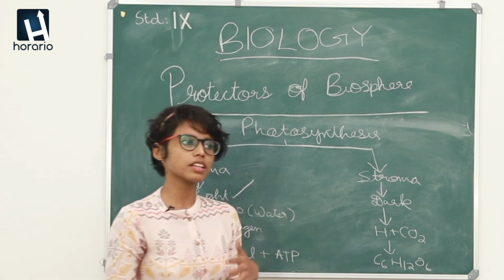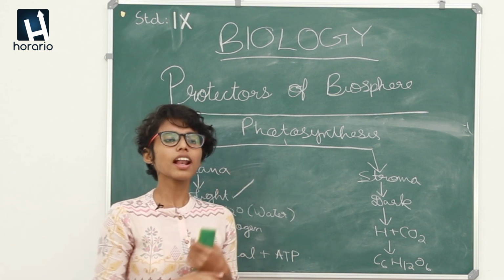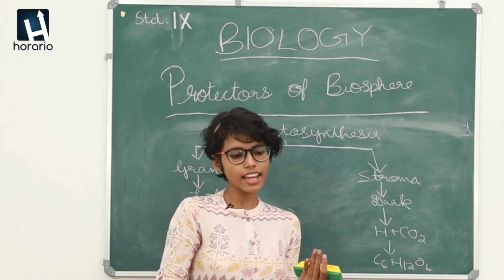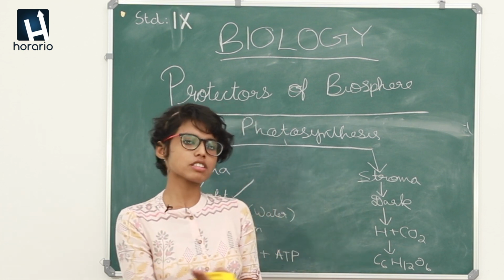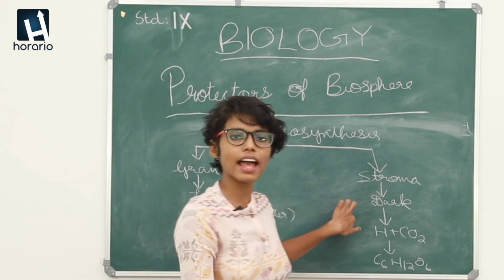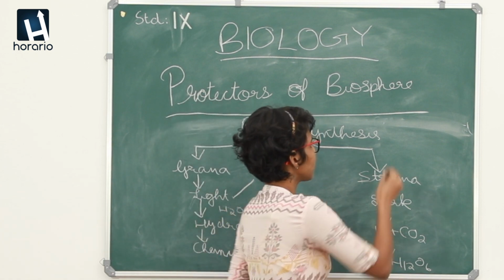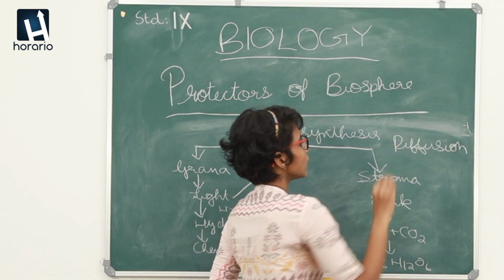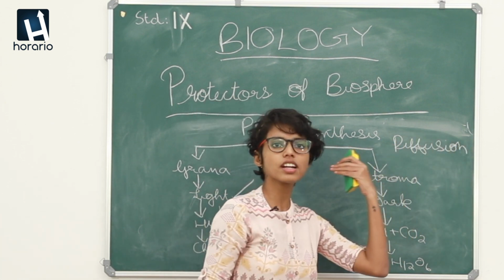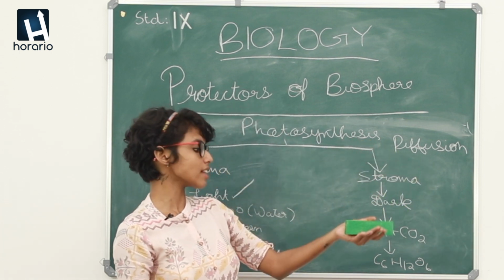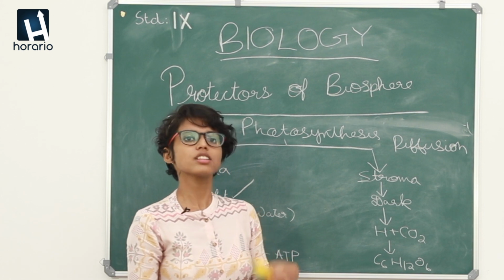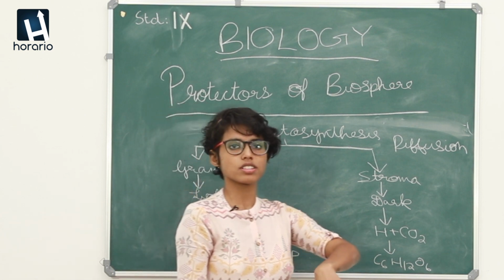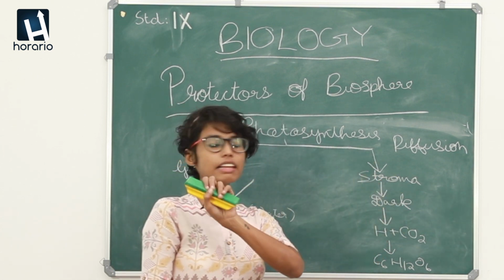Diffusion, what it actually means is, for example, I have at least 10 apples with me and you have just 5. Since I have more, I give you 3 apples. That's exactly what happens in plant leaves through diffusion. Diffusion via stomata of plant cell. In diffusion, what happens is from a region of higher concentration, that is the atmosphere has more carbon dioxide than inside the cell. So diffusion takes place, and from a region of higher concentration it comes into a region of lower concentration, that is inside the plant leaf cells.